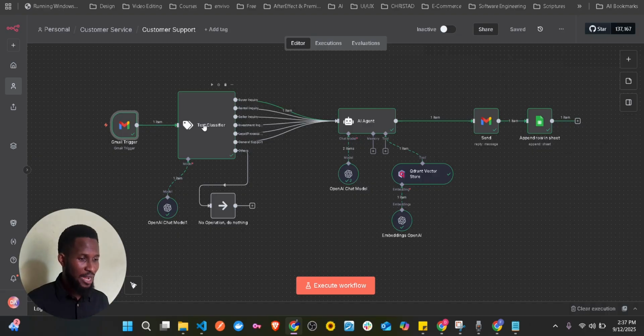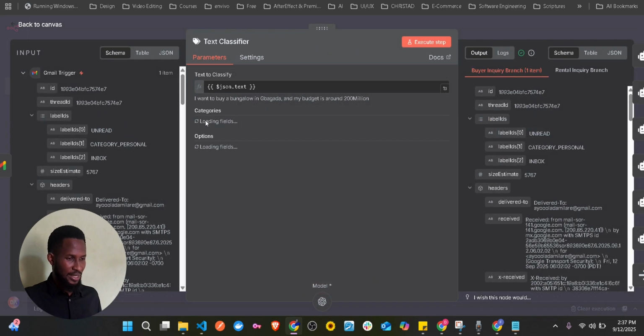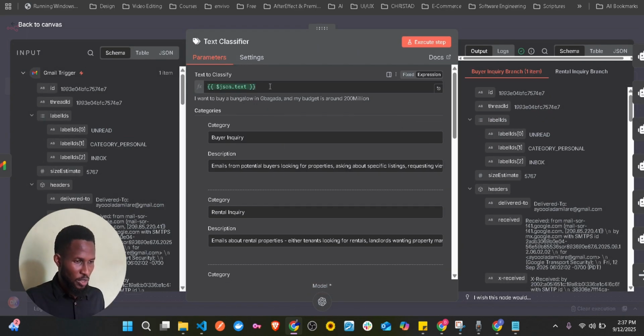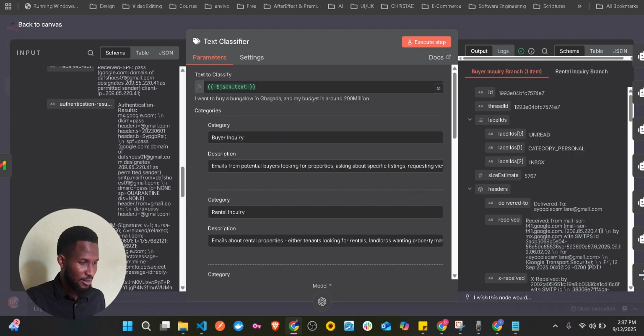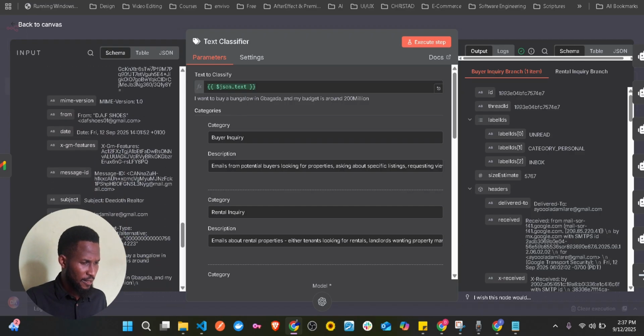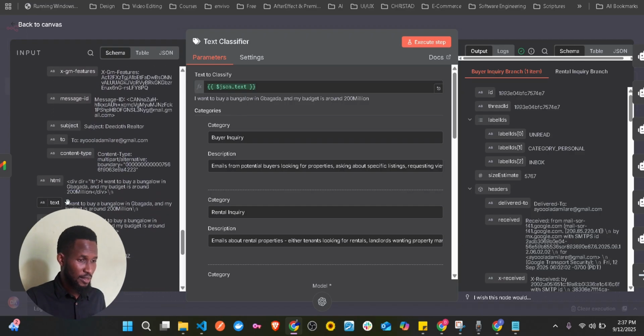And then we have a text classifier, so that in case he's sending another message that we don't have an answer for, it won't do anything. Let me just show you the text classifier. Now, what we're after is the text, just under text. You can see the text here: I want to buy a bungalow in Bagada, and that's why we have this here.